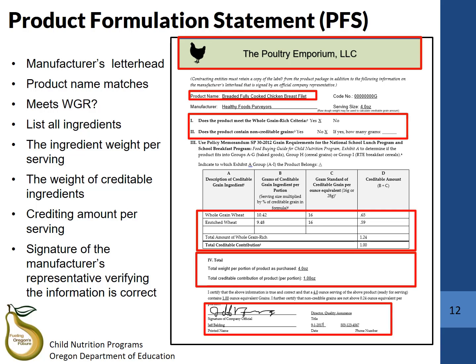For product formulation statements to credit as a whole grain rich product as well, the product formulation statement must indicate the whole grain ingredient is the primary grain ingredient by weight and that portion sizes are met.